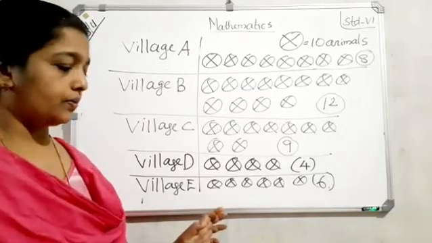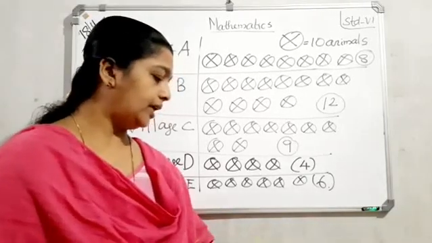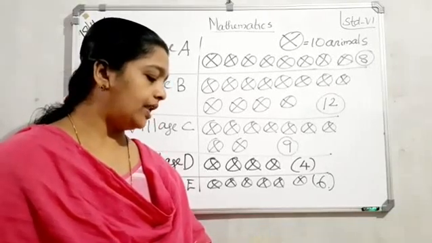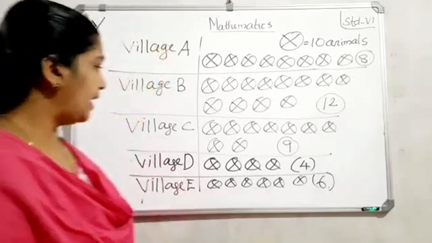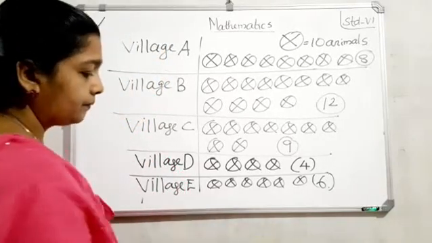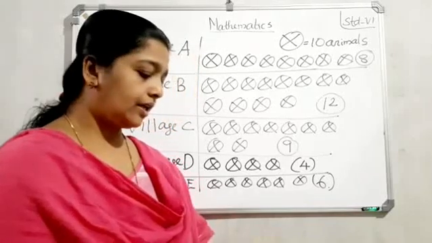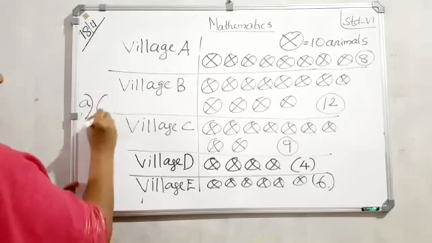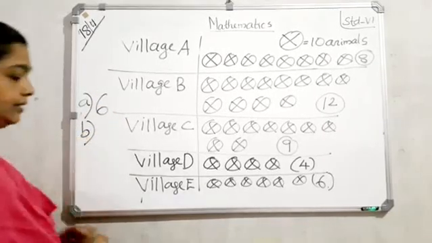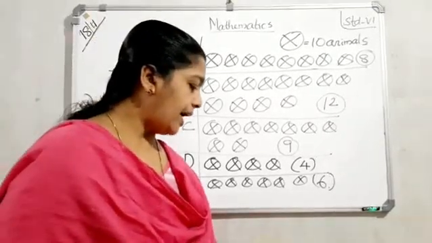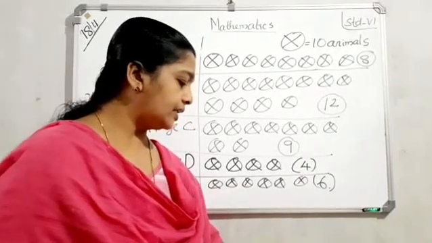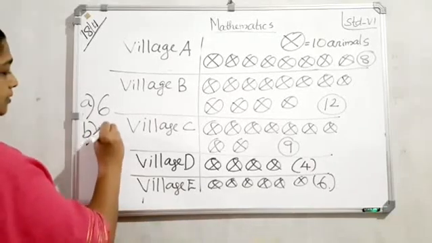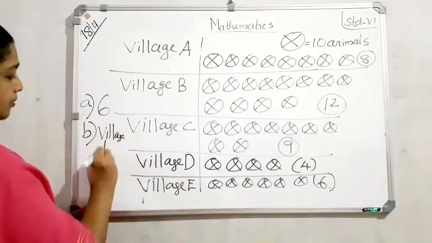Must draw. Question number A. Then write the questions only. How many symbols represent animals of village E? Say the answer. Village E, how many? Yes, 60. Therefore, how many pictures? 6. So A answer 6. Then B. Which village has the maximum number of animals? Say the answer. Village B.